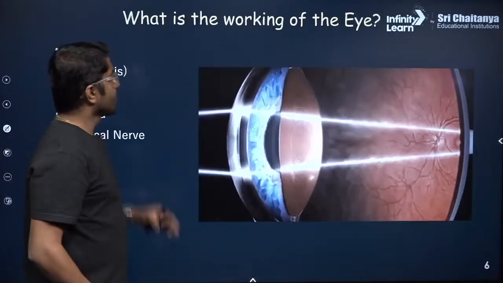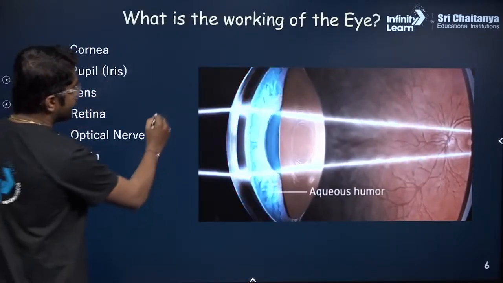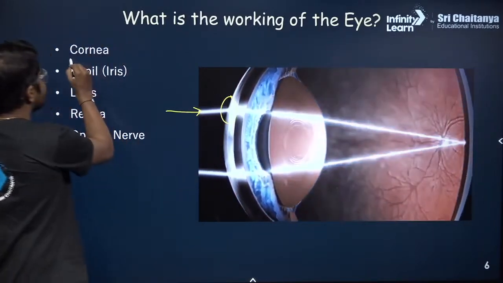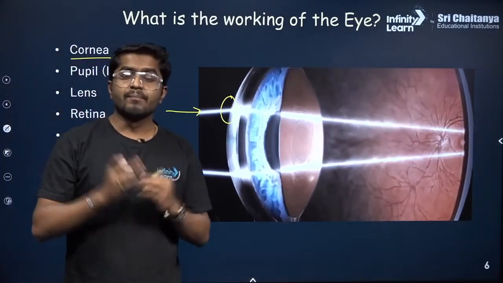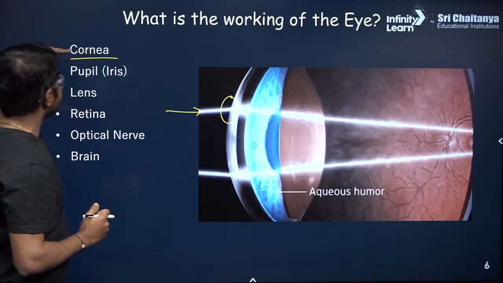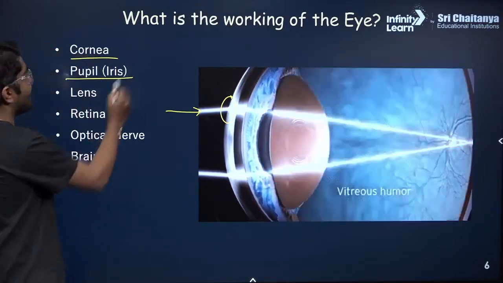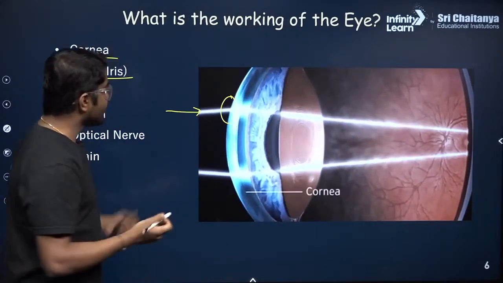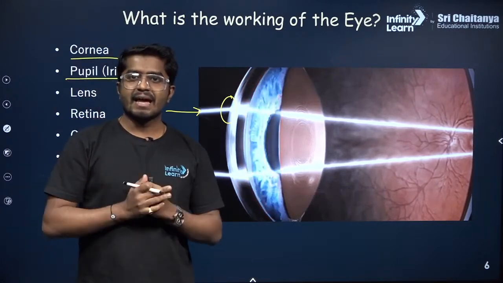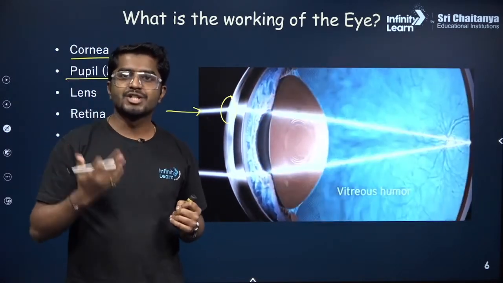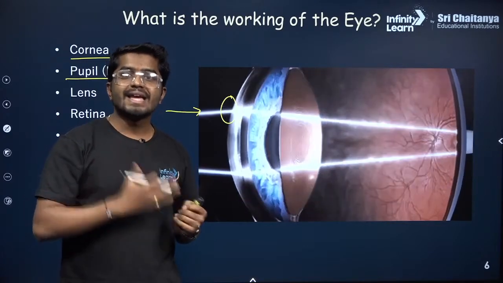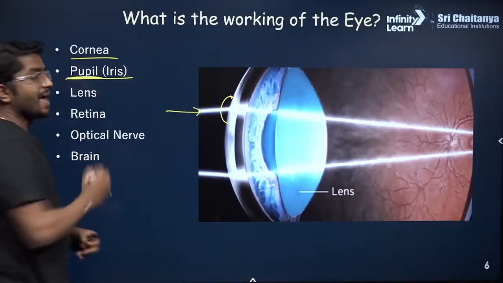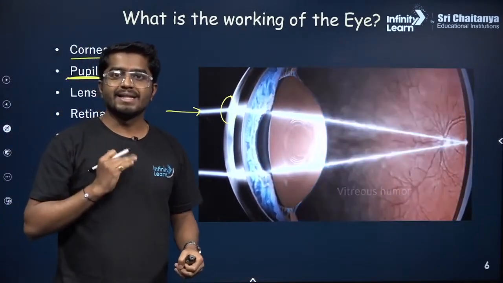So let's understand the working of the human eye. When the light falls onto the human eye, the first part it encounters is the cornea. What happens at the cornea? Most of the refraction happens at the cornea. Then what are the pupil and iris? The iris is the membrane which controls the size of the pupil. What is the pupil? You must have seen a DSLR camera, right? In the DSLR camera there is an aperture, so you control the light which is going inside the camera, correct? That aperture is nothing but the pupil, and the size of the pupil is controlled by the iris.